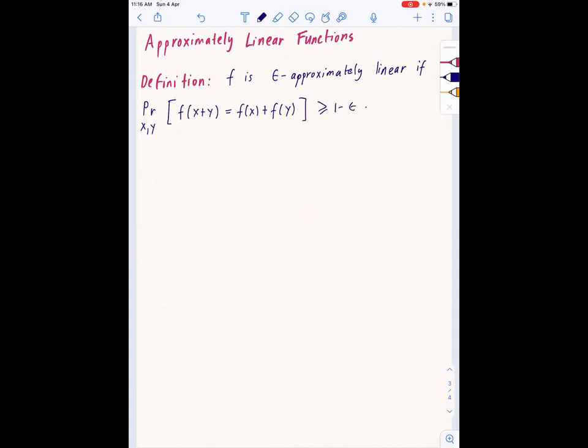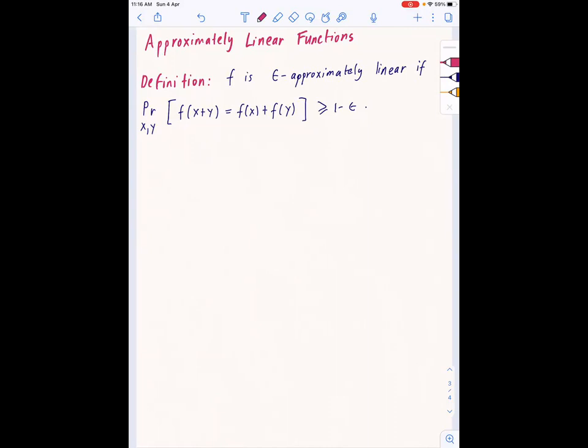Okay, so x, y are chosen uniformly at random independently from {0,1}^n. And I'm saying that this condition holds with probability at least 1 minus epsilon. Okay, so that's what's called epsilon-approximately linear.